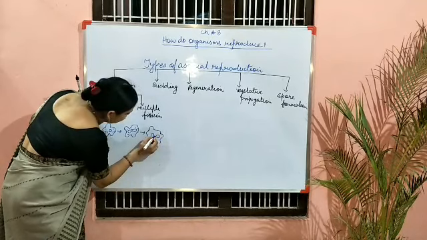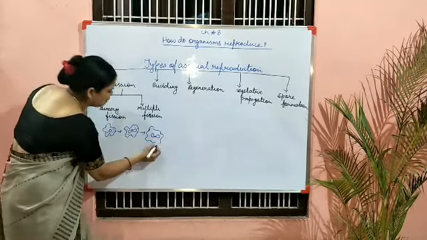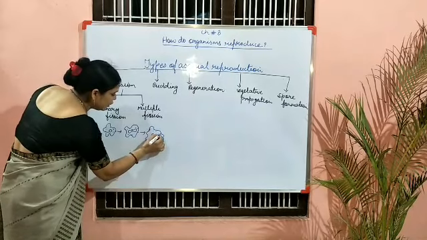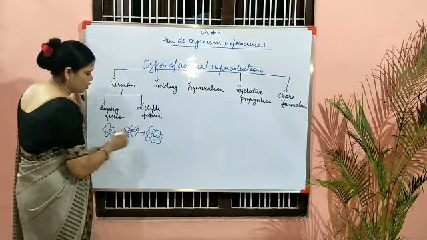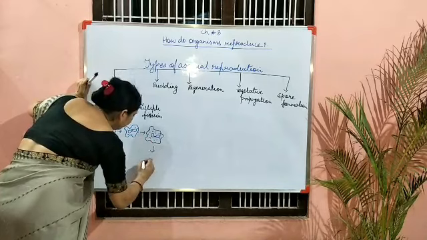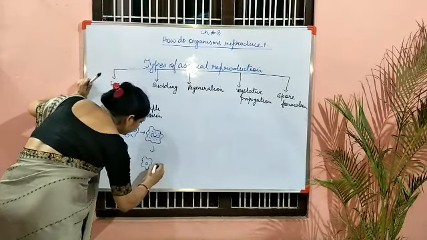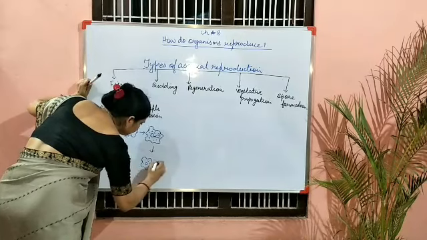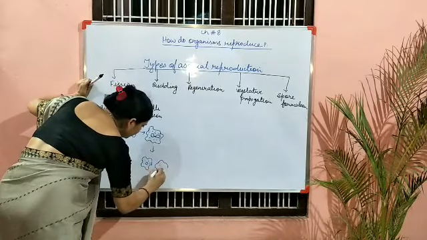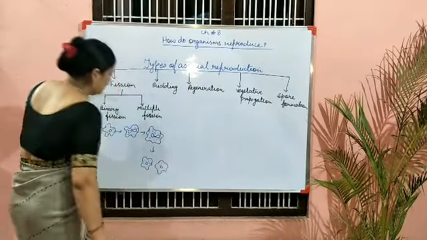This type means here in the middle demarcation appears. So now it is ready to divide into two. So next it will be formed as separate daughter cells. So two different daughter cells are formed.